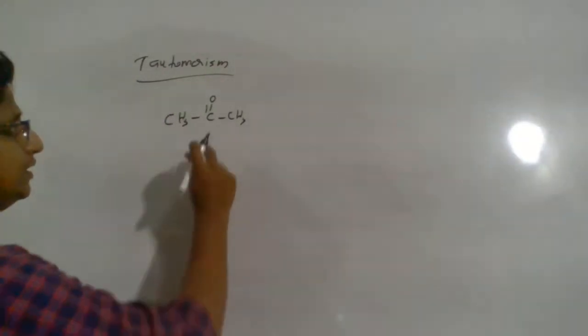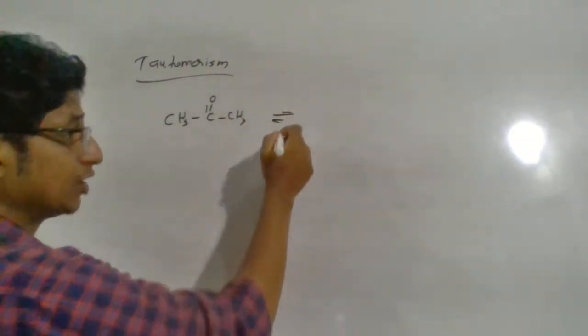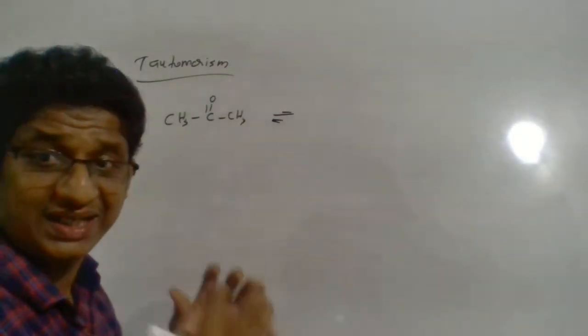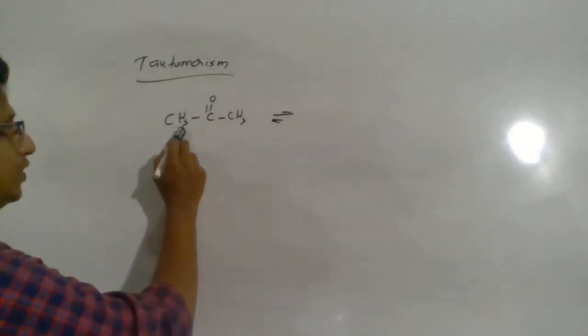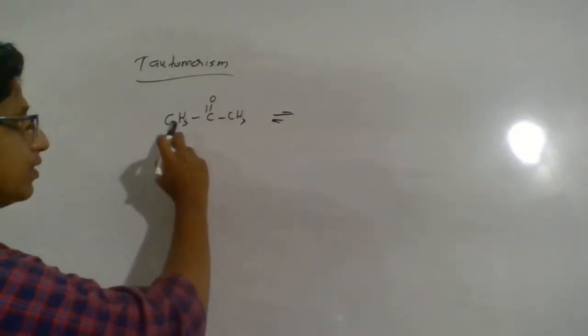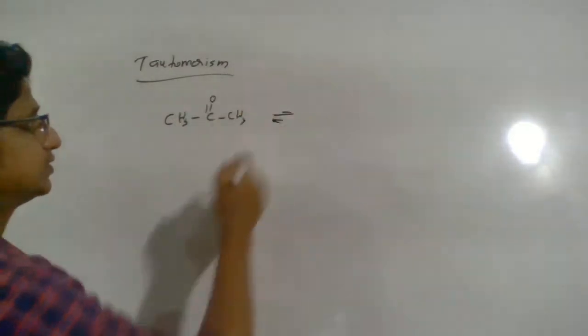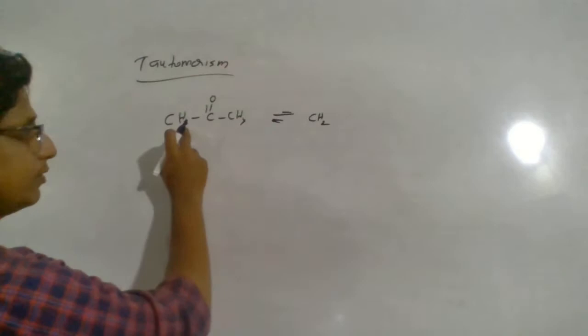Now, you see an interesting compound which exists in equilibrium. The same compound has an intramolecular shift. Intra means within the molecule. So now a labile carbon hydrogen bond is broken, and that hydrogen is attached to this oxygen. It has not gone anywhere.